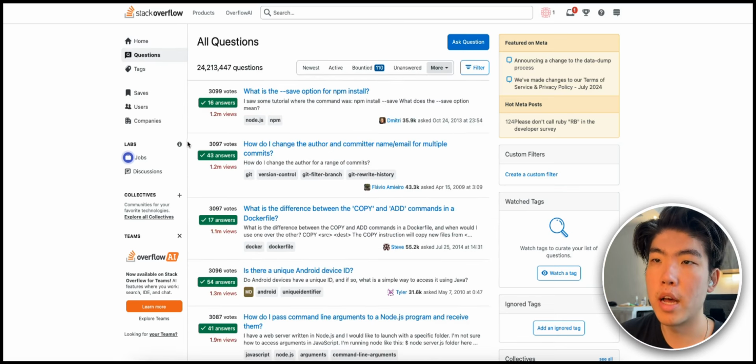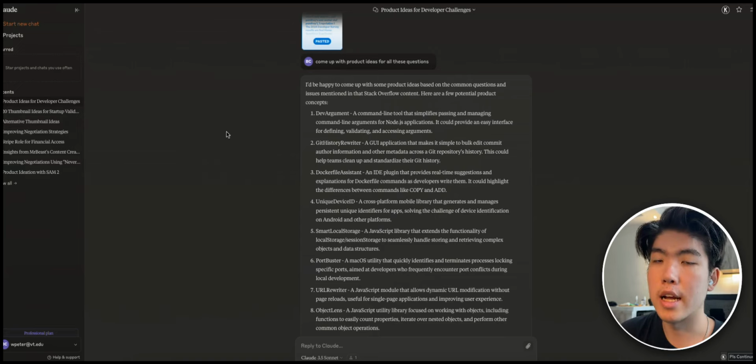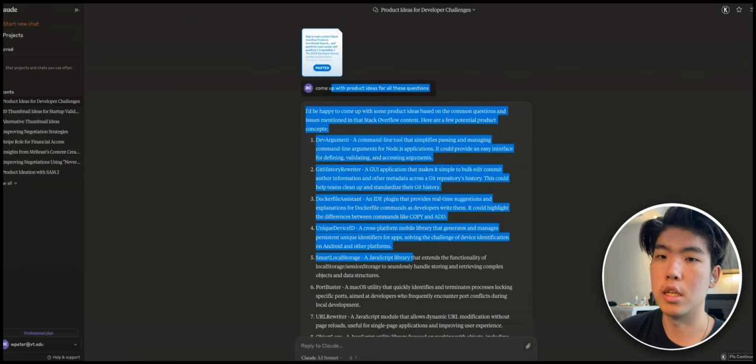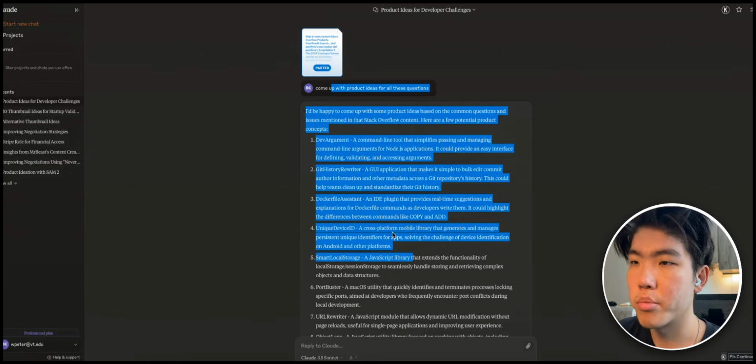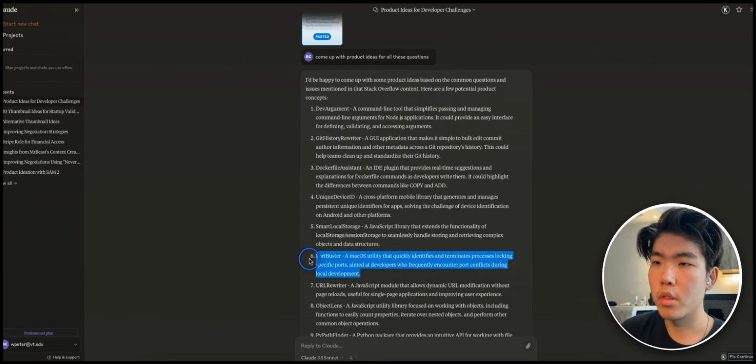So one example of that is I just randomly went to this page here and I went to Claude and I asked it to create product ideas from the questions that are listed on the page. So one of the product ideas that it gave me is this Mac OS utility that quickly identifies and terminates processes locking specific ports. So this is the product idea, which is basically finding ports on your device and closing them if they're messing up your computer.